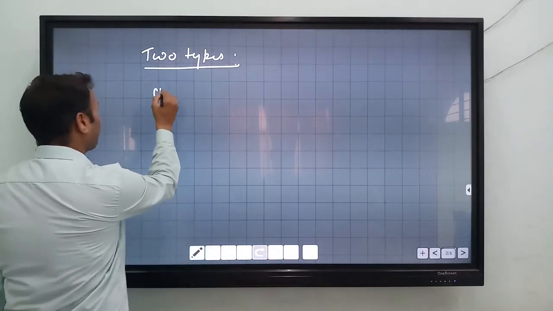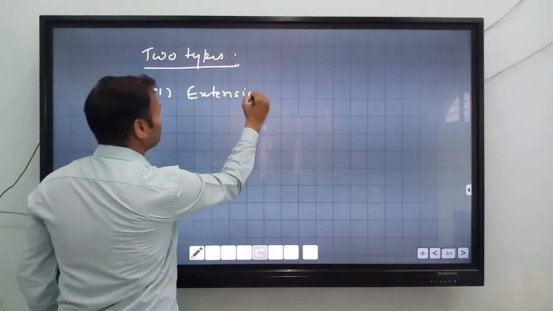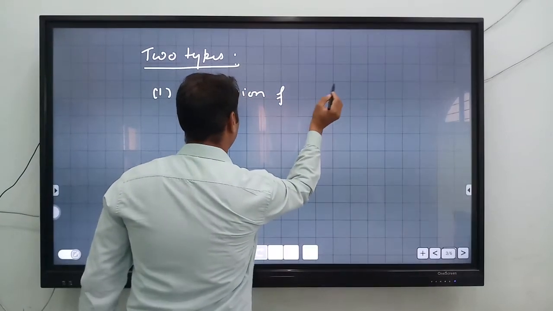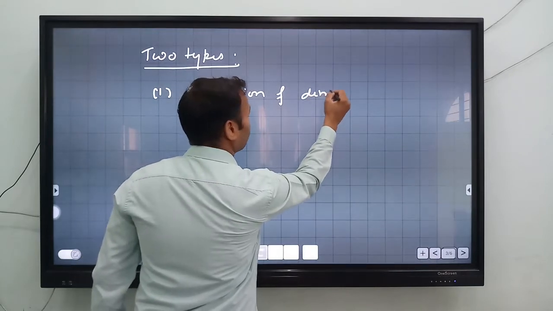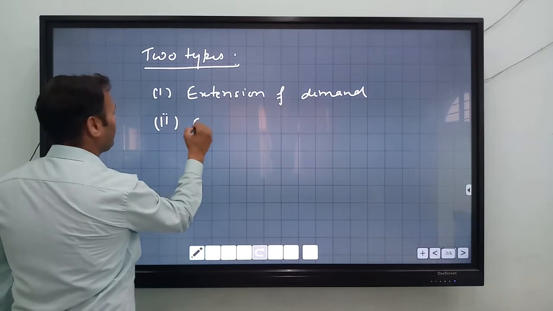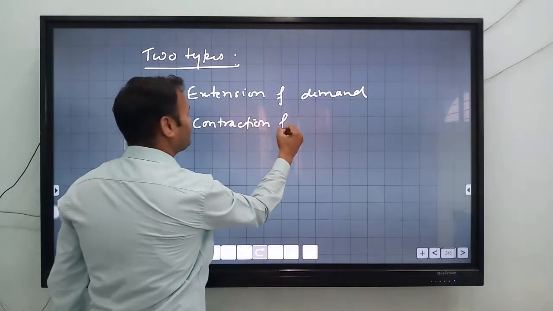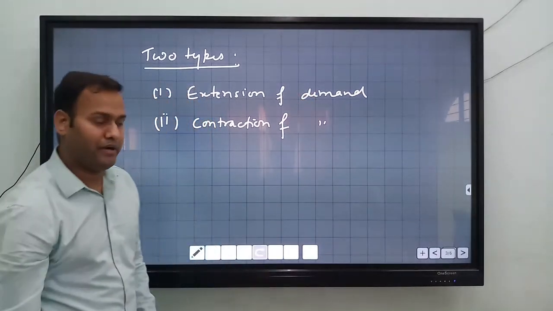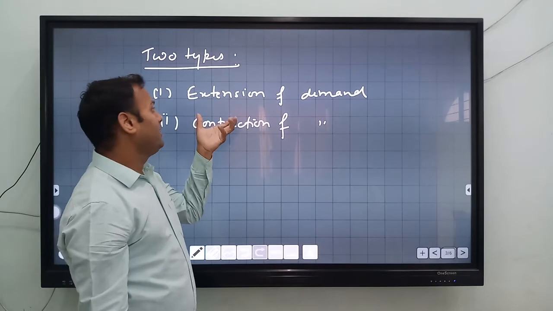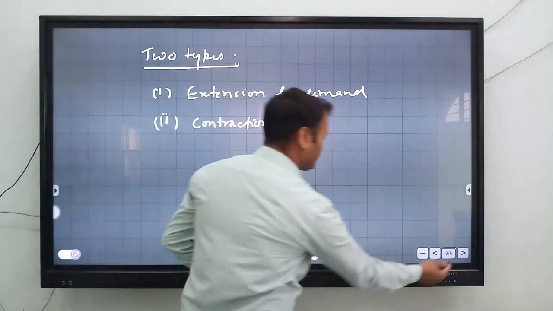The first is extension of demand, or extension of quantity demanded. And the second one is contraction of quantity demanded. Okay, so we will discuss extension and contraction of quantity demanded one by one.